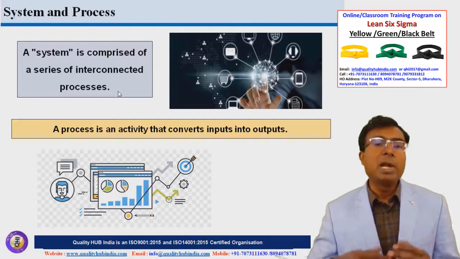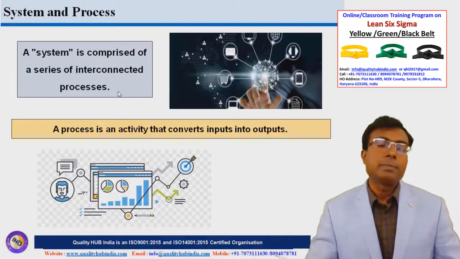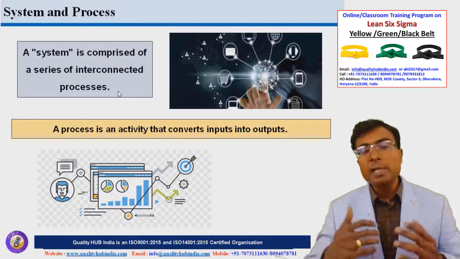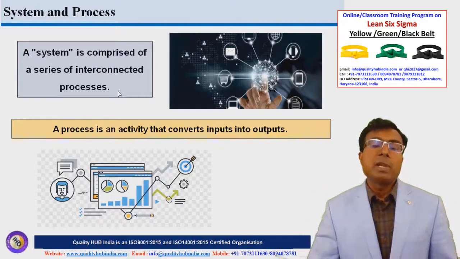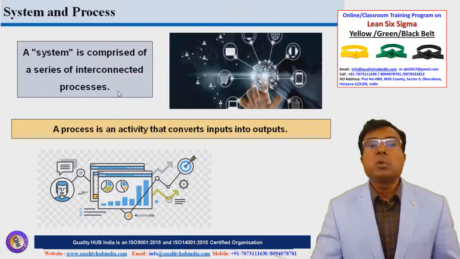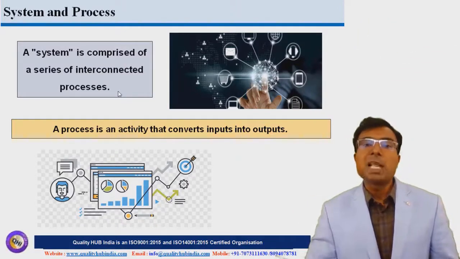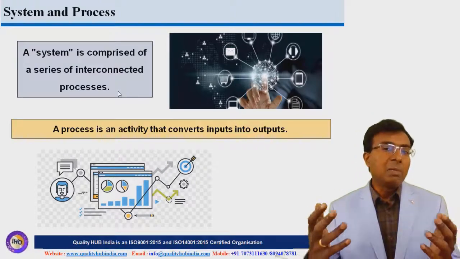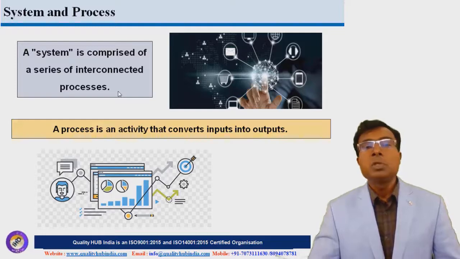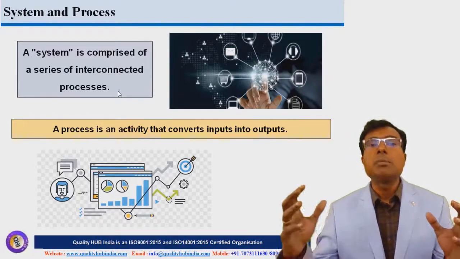For example, we have quality management system. So in quality management system, there are lots of processes, like process for corrective action, process for preventive action, process for auditing, process for management review, process for training, process for control of documents, process for control of records, and all these processes combined together becomes a system. In the same way, we have other management systems also, like environmental management system, health and safety management system, energy management system. So every management system has lots of processes combined together.